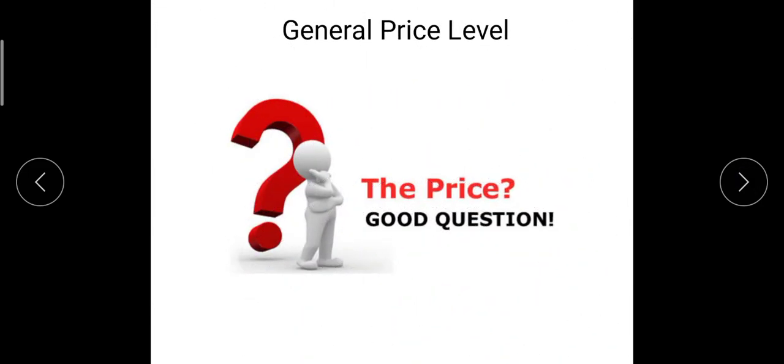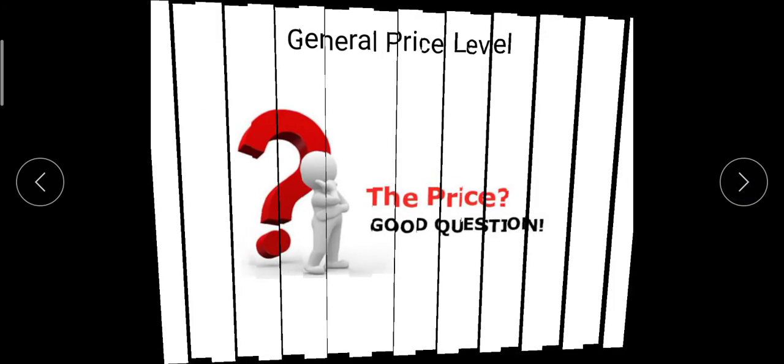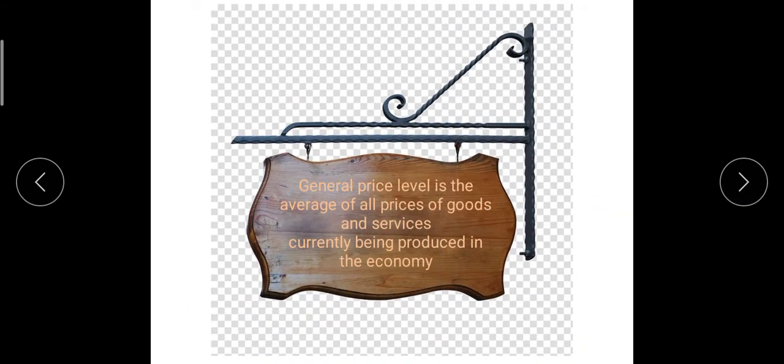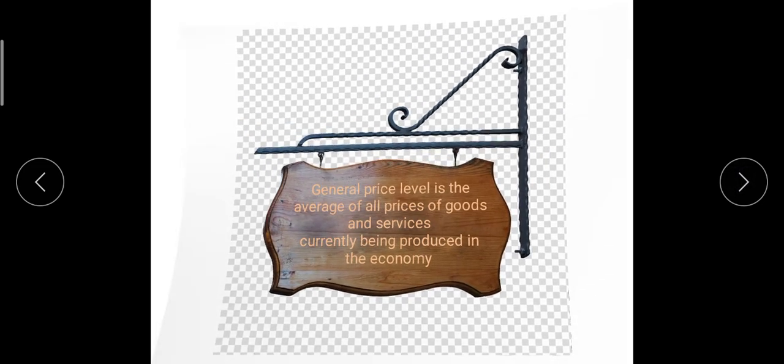The next point is general price level. This point is very easy. When we are in micro we are only focusing on one product, but in macro we are focusing on the price level of all the products. General price level is the average of all the prices of goods and services currently being produced in the economy. We are focusing on total product pricing.